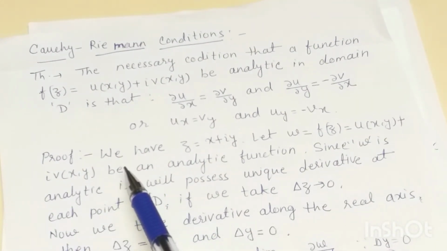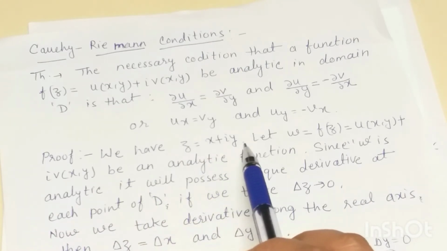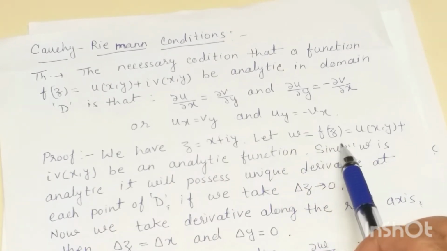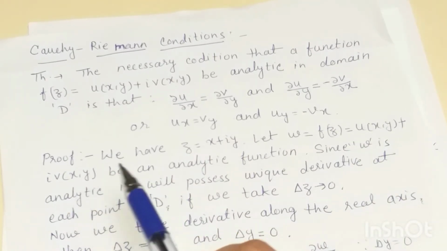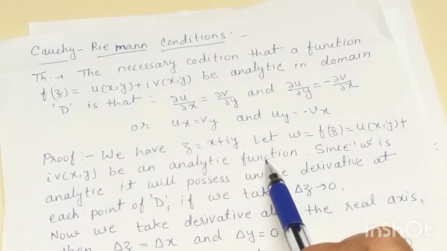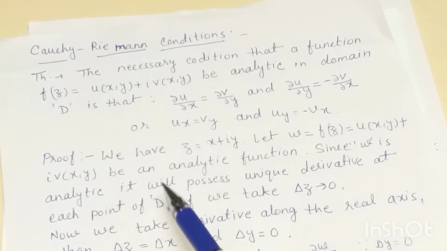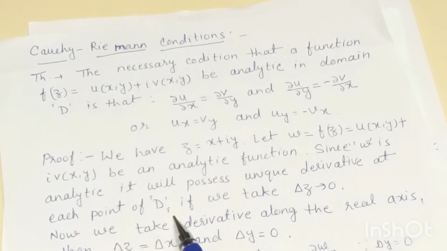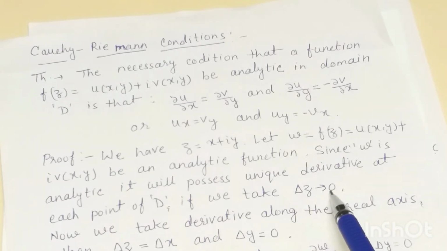Now we see proof of this. Suppose we have z is equal to x plus iota y and we take w is equal to f of z is equal to u of x comma y plus iota v of x comma y be an analytic function. Because w is an analytic function, that means it must be unique valued and it must be differentiable. That means it will possess a unique derivative at each point of D when we take delta z tends to 0, by the definition of differentiability.